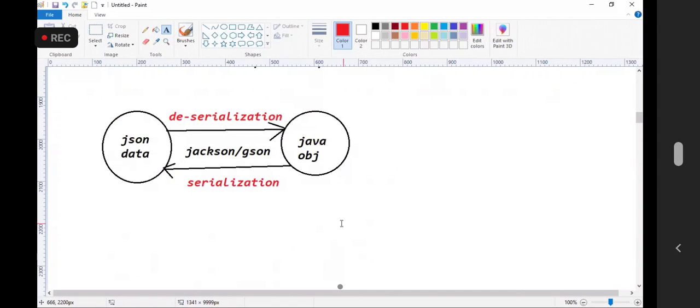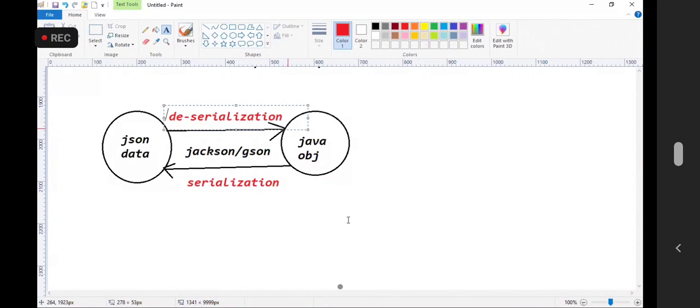So tomorrow when I develop a REST API, I want to send the data to JSON. I want to send the data from one application to another application by using JSON format. Then we need to use some API called Jackson API. The process of converting Java object to JSON data is called serialization. The process of converting JSON data to Java object is called deserialization.